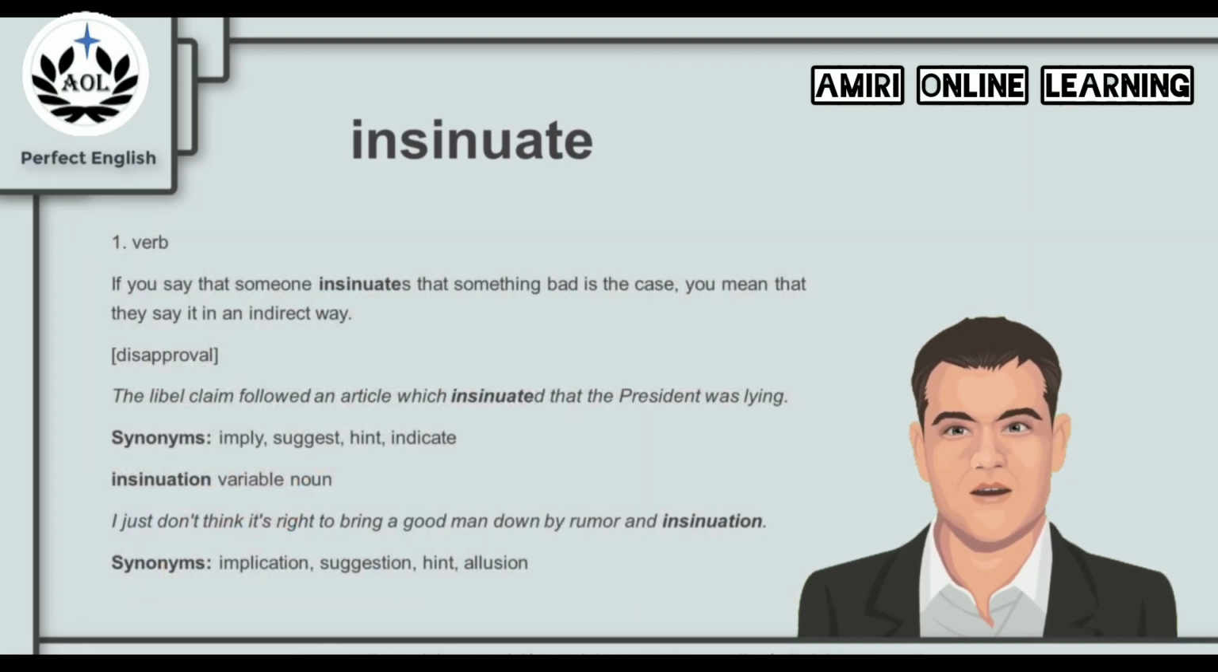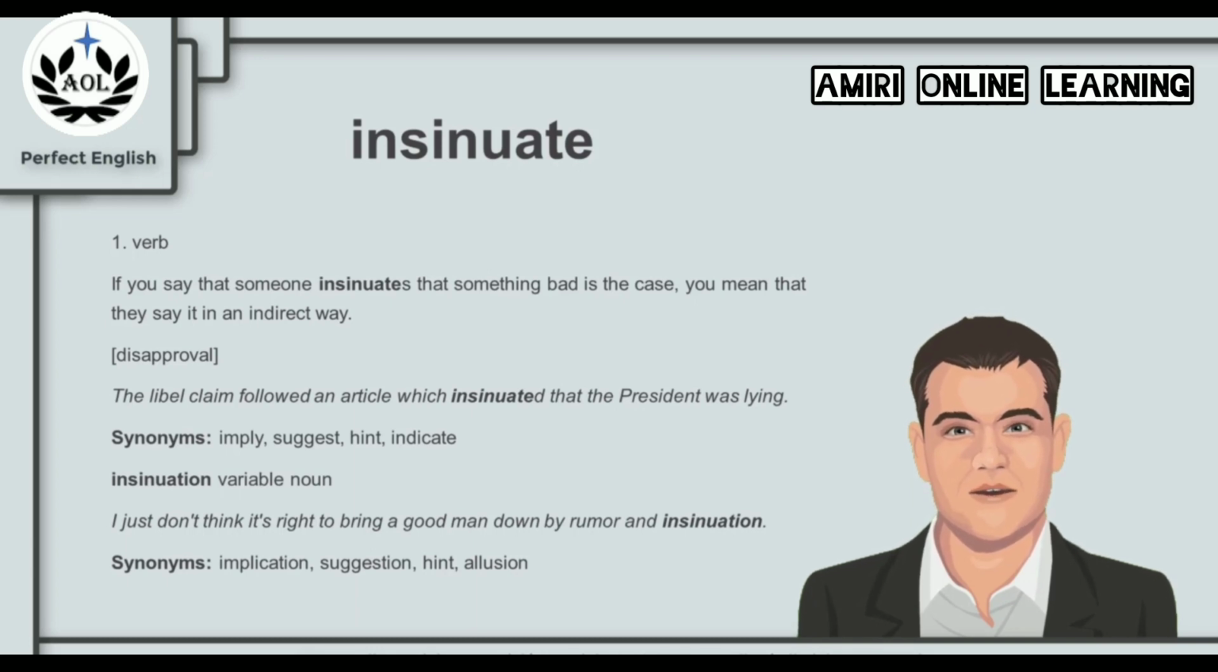If you say that someone insinuates that something bad is the case, you mean that they say it in an indirect way. And that is usually a negative word we use to show our disapproval. For example, the libel claim followed an article which insinuated that the president was lying. It said that, but in an indirect way, and it is a bad thing. We're not complimenting this thing. And the synonyms for insinuate are the words imply, suggest, hint, or indicate.